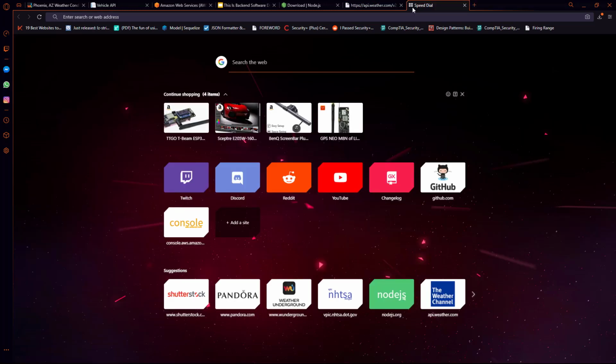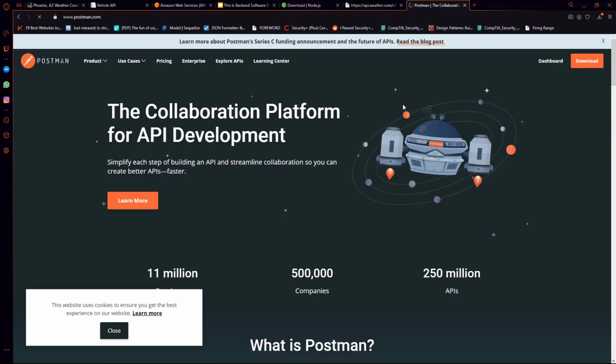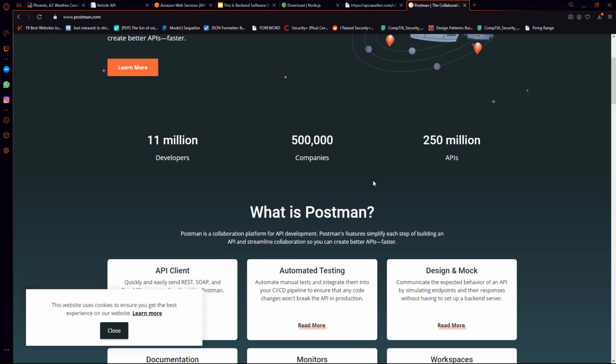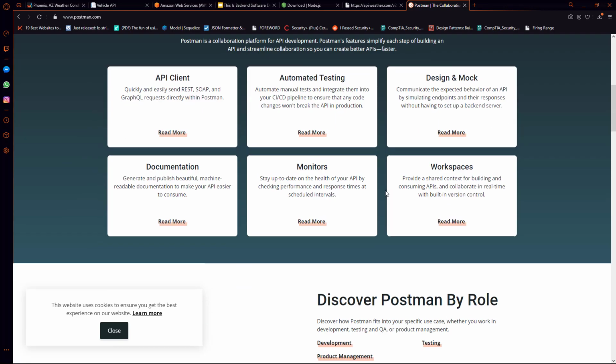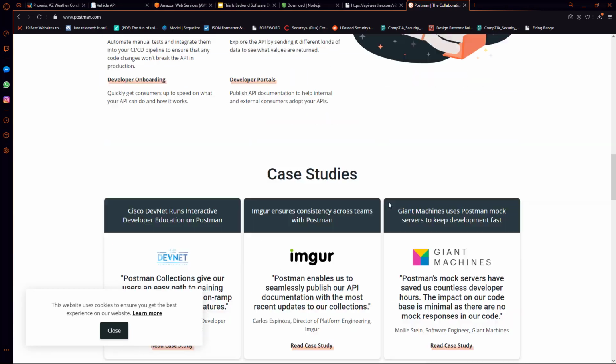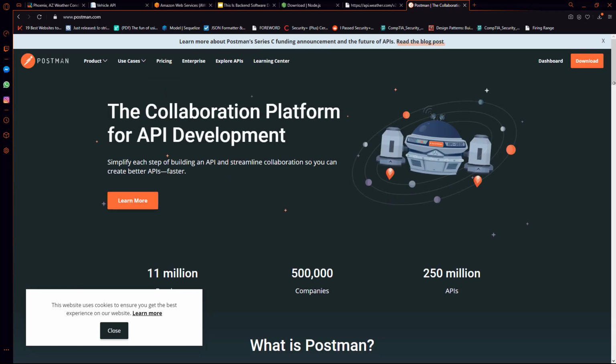And to take this step a little bit further, we can copy this link and go into a program called Postman. If you're not familiar with Postman, Postman is an application that lets you manage your API calls. And here's the website. If you want to download that, you can follow along. Just hit this download button so you can download it onto your Windows machine or your Mac OS machine.